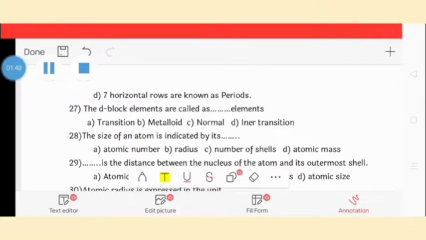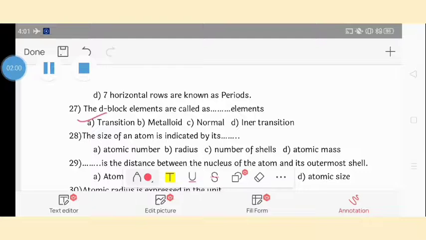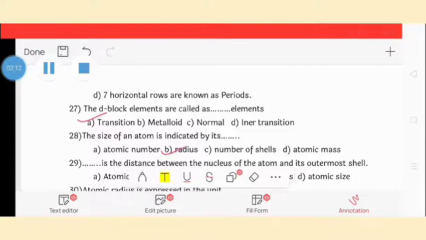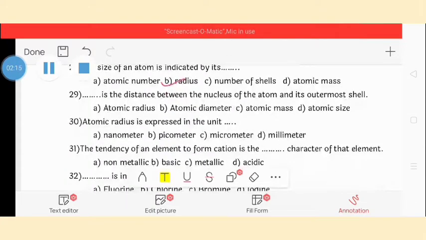Next question. The D block elements are called as dash elements. So the D block elements are called transition elements. The size of an atom is indicated by its radius. Next question. Dash is the distance between the nucleus of an atom and its outermost shell. So the distance is atomic radius.